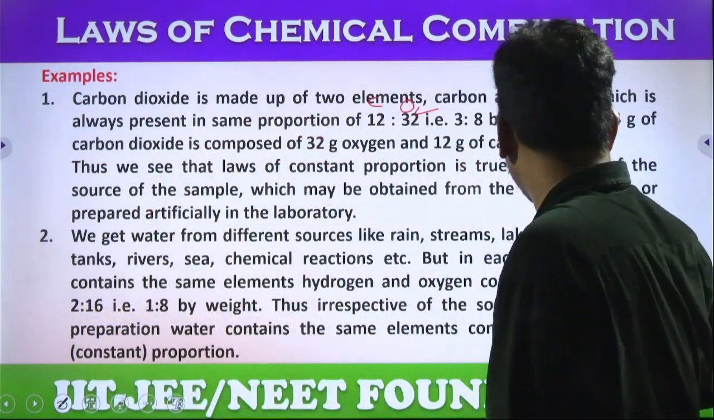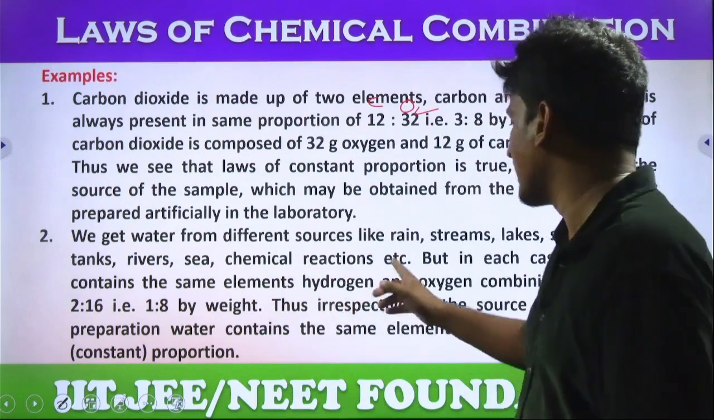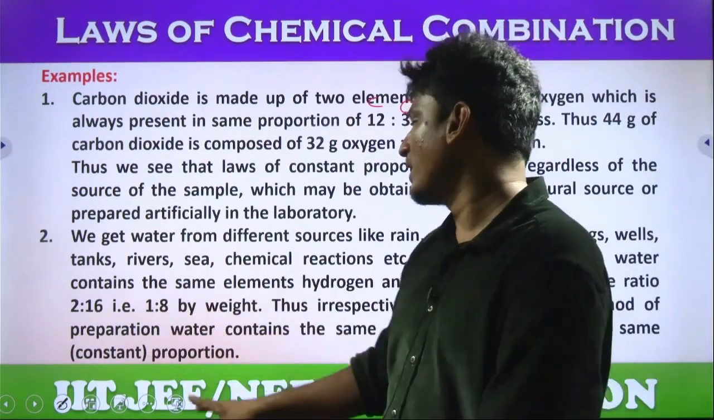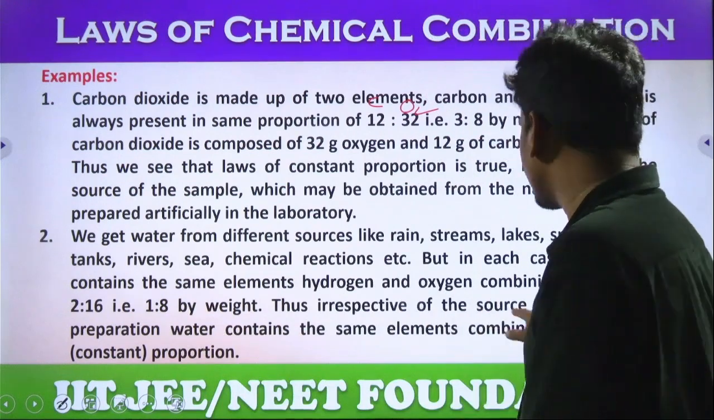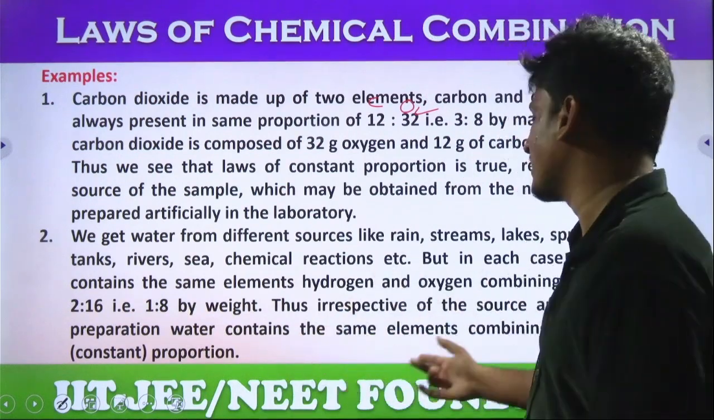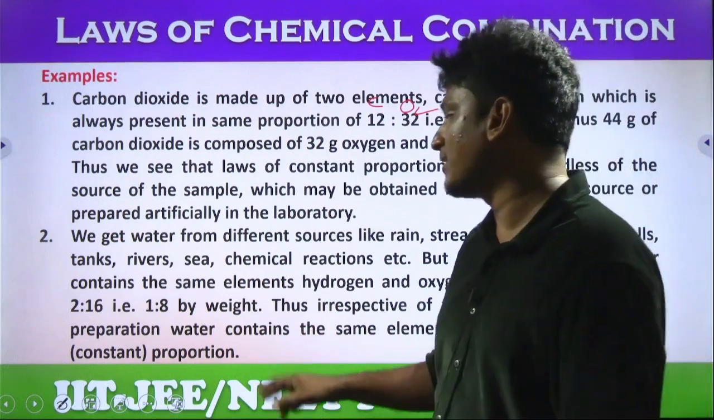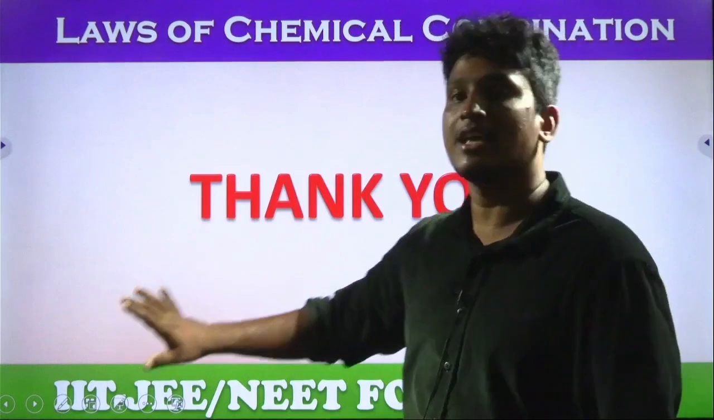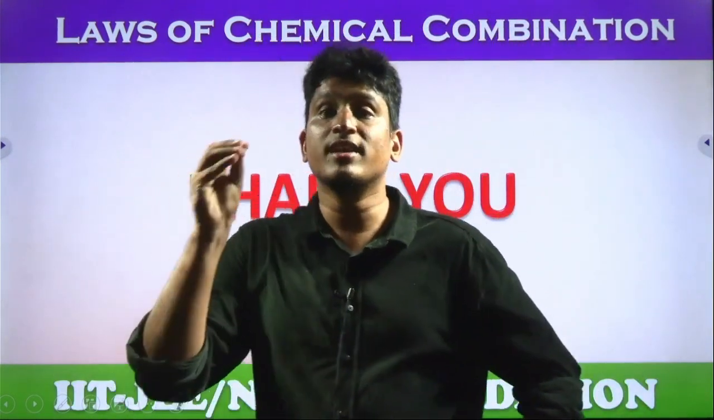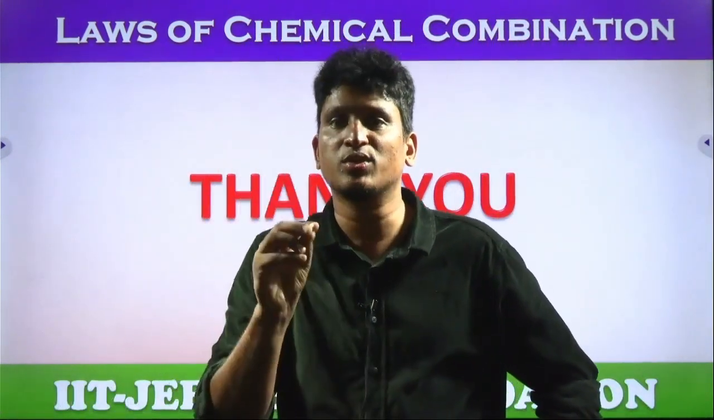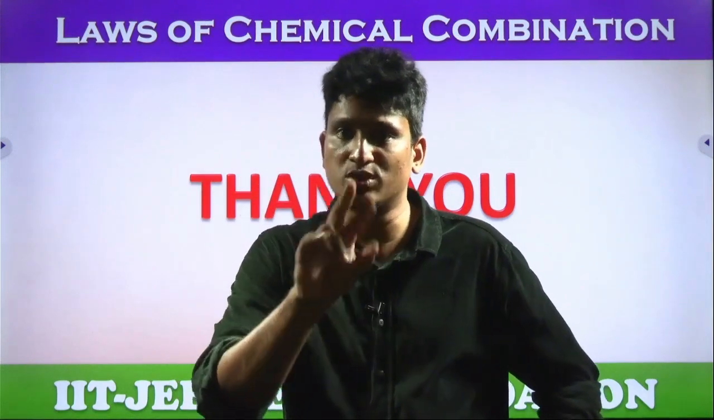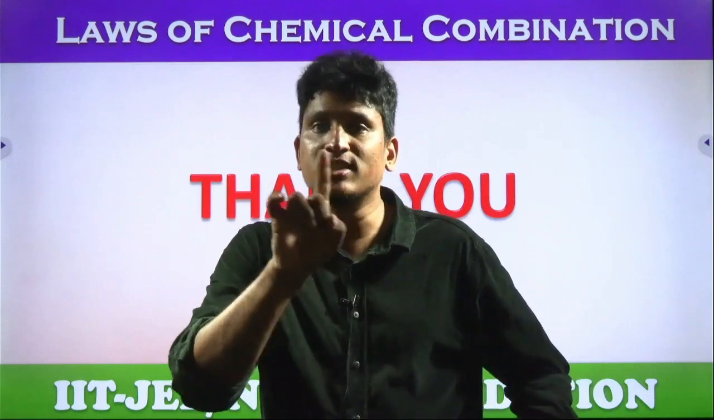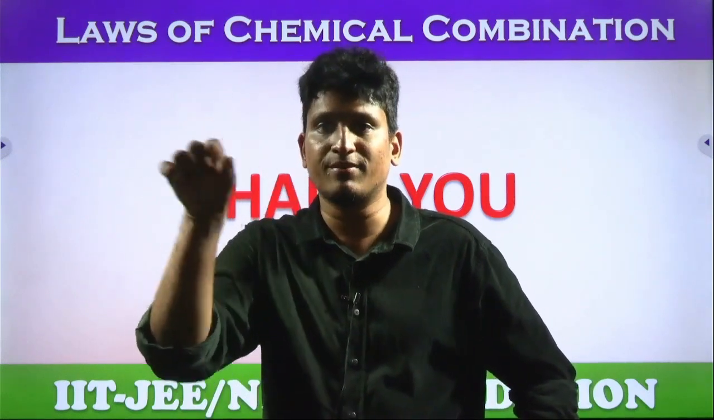In each case, the water contains the same elements, hydrogen and oxygen, combining in the ratio of 2:16, which simplifies to 1:8 by weight. Irrespective of the source and method of preparation, water contains the same elements combining in the same constant proportion. Everywhere you collect a sample of H2O, they are always in the same ratio. By atoms the ratio is 2:1, two hydrogens and one oxygen. By mass, it is 2:16, simplified 1:8.